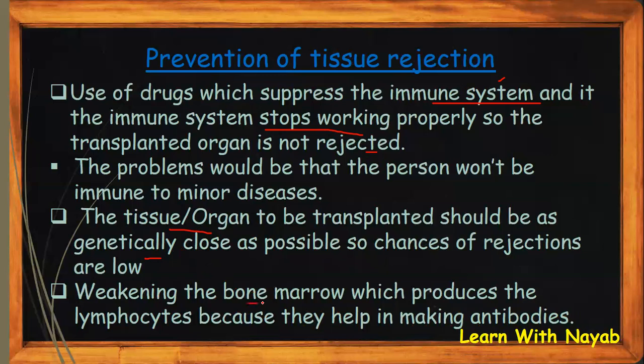So the bone marrow, as I told before, produces the phagocytes and lymphocytes, which help in producing antibodies and killing diseases. So when there won't be any lymphocytes or lymphoid tissues which produce lymphocytes, they won't be helping to make the antibodies, which will slow the process of tissue rejection. So these were some of the points which could